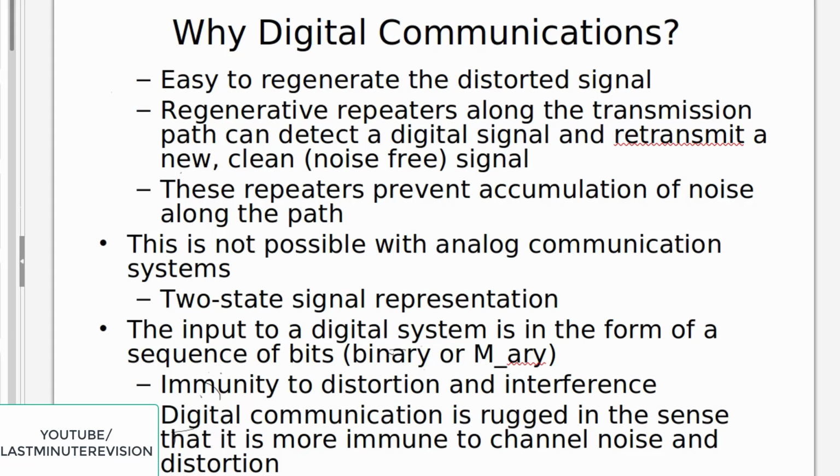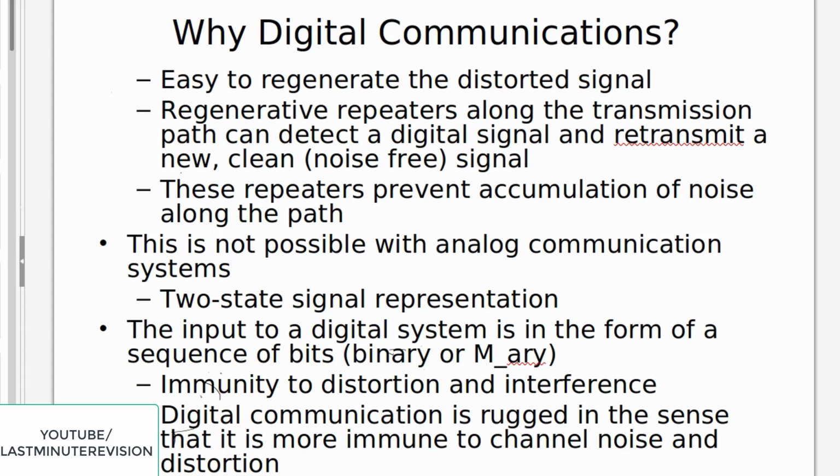In this one you are having two-state signal representation. The next point is the input to a digital system is in the form of a sequence of bits, that is binary memory, which will help in immunity to distortion and interference. Meaning, you will add an extra code to your signal.